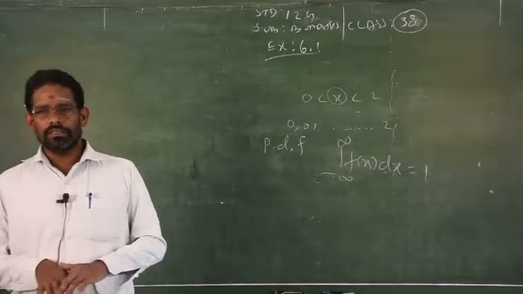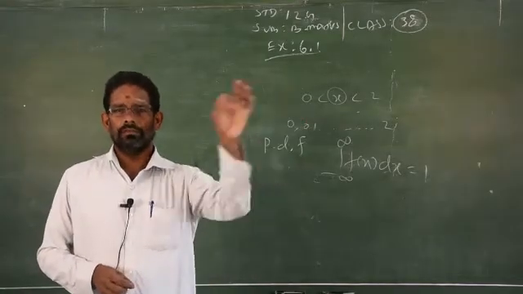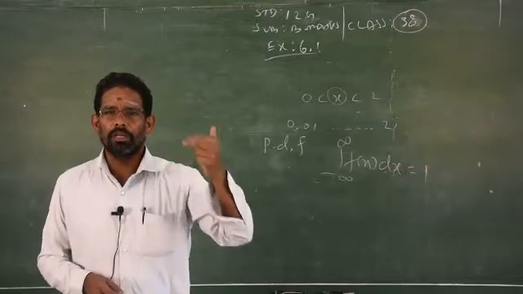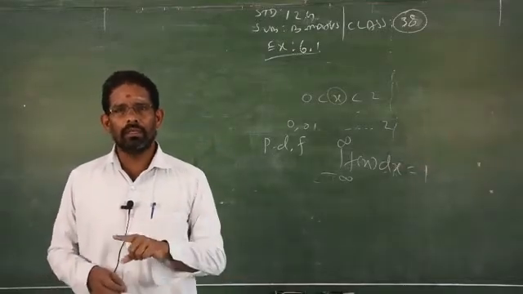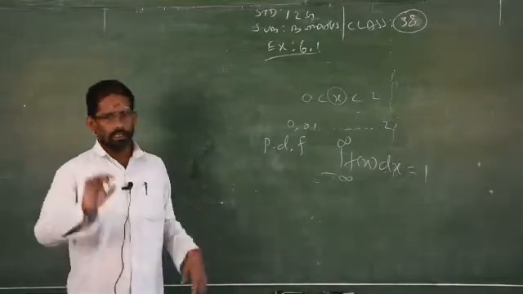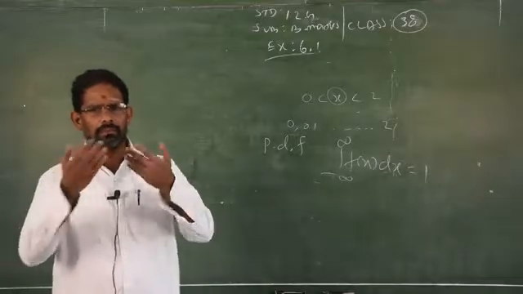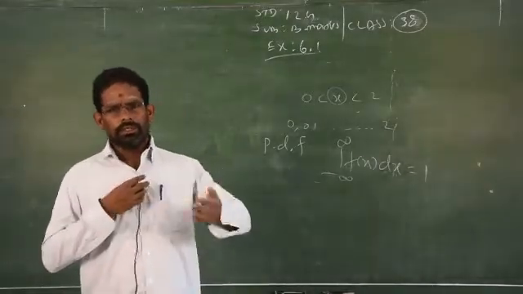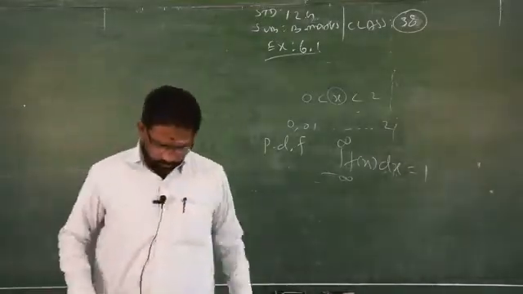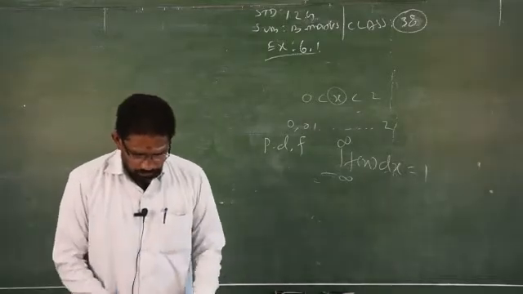For objective questions, it is called a discrete random variable. Question number 1. After question number 1, which one are you going to? 2. There will be only one option. So that is an example for a discrete random variable, and the written answer stands for a continuous random variable. These are simple examples. Clear? In business, we have so many examples. Now, based on this concept, we will see some problems.